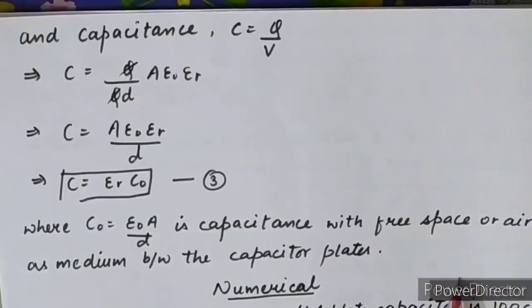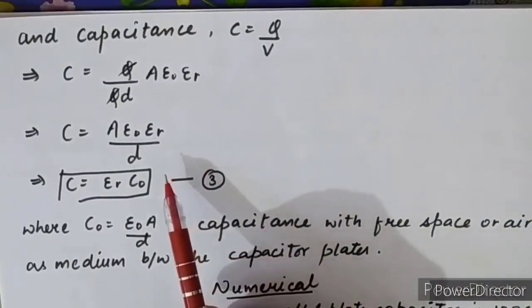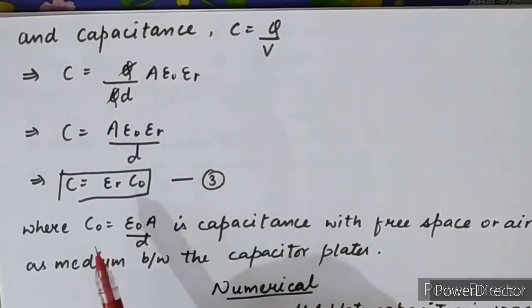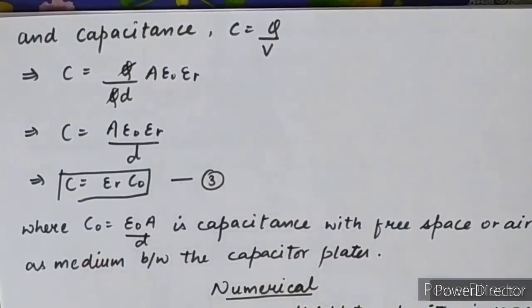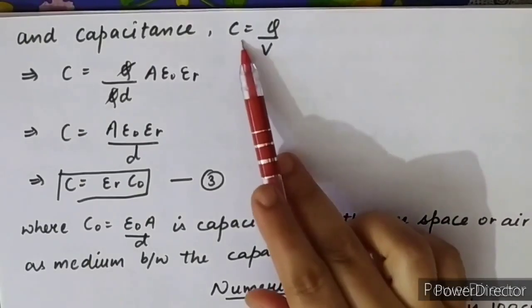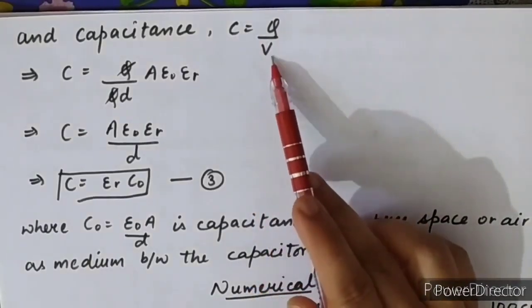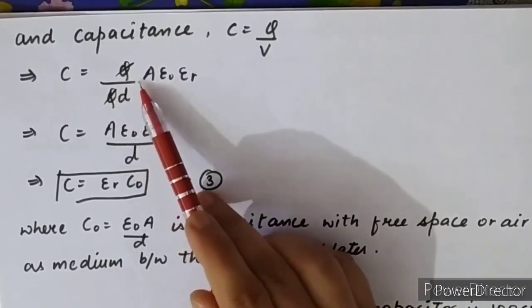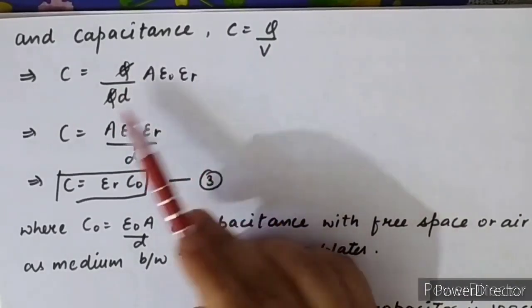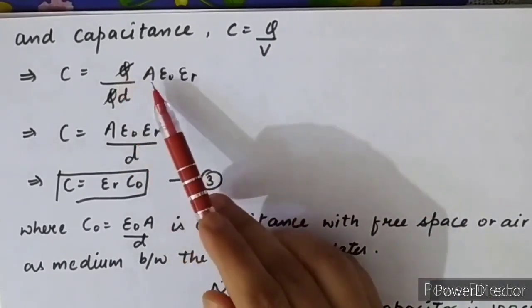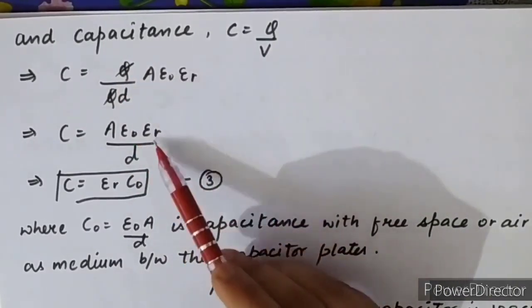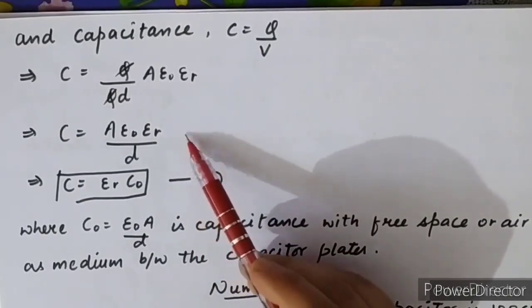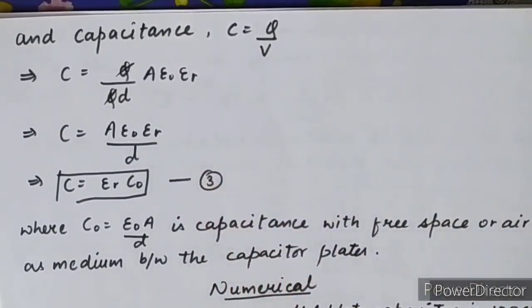Afterwards, what we have to calculate in this derivation is the capacitance of a parallel plate capacitor completely filled with a dielectric medium. The formula of capacitance is C is equal to Q upon V. Put the value of potential difference from equation number 2: Q upon QD over A epsilon naught into epsilon r. Q and Q cancel out. C equals A epsilon naught epsilon r upon D. This is the value of the capacitance for a parallel plate capacitor completely filled with a dielectric medium.